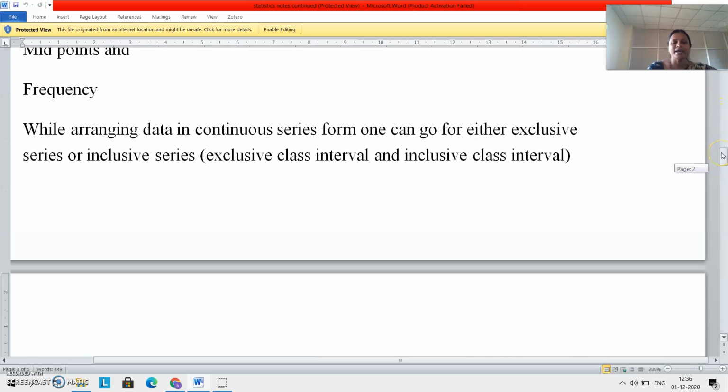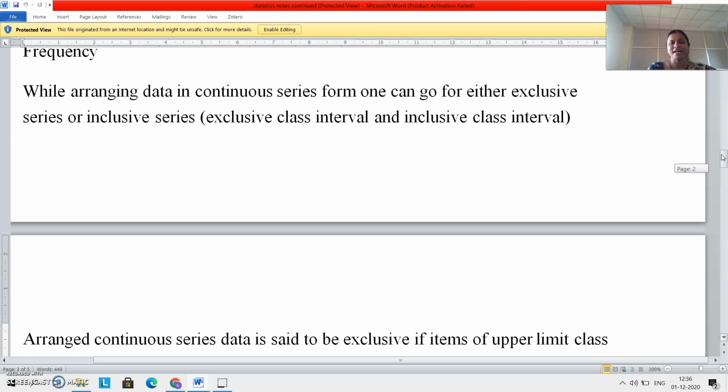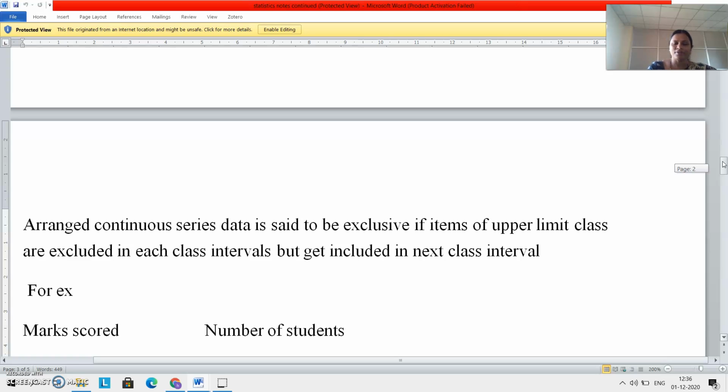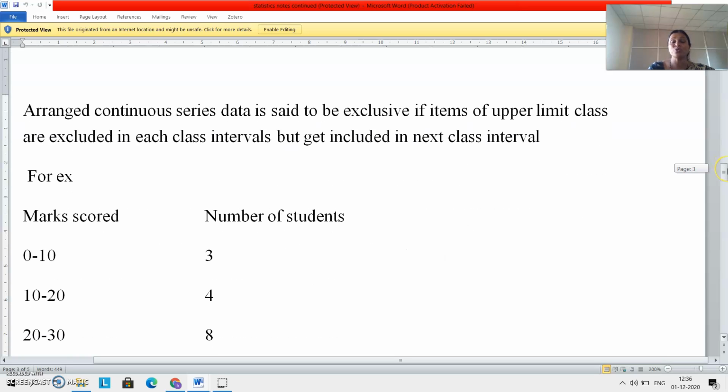You just see, while arranging continuous data, either you can go for exclusive class interval or inclusive class interval. Continuous data is said to be exclusive if items of the upper class limit are excluded in each class interval and get included in the next class interval. In the sense, one who scored 10 as per this example is excluded in this class interval but included in the next. This is the upper class limit. Again, one who scored 20 is excluded in this, included in the next interval. Again, one who scored 30 is excluded in this, included in the next. This is nothing but exclusive class interval.